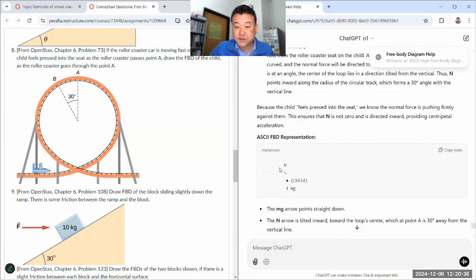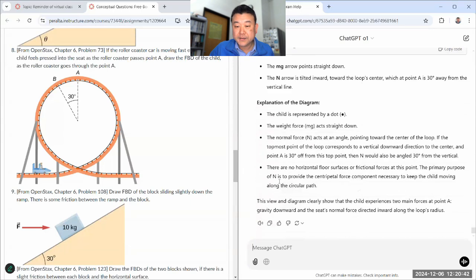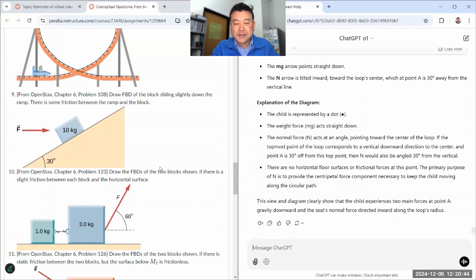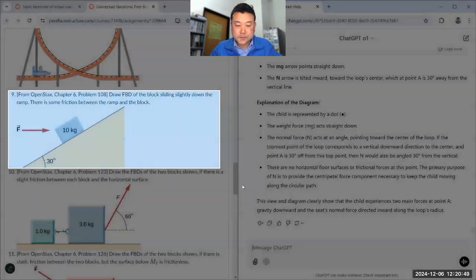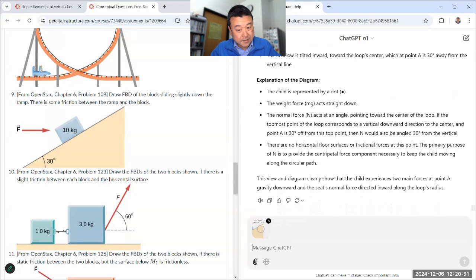Yeah, this is wrong too. For a point A, N should not be at an angle. It should be straight down. Yeah. So it's definitely not drawing a good free body diagram. So let me just finish up so that we can see what types of questions, if any, it performs